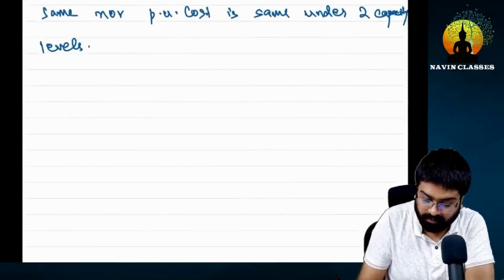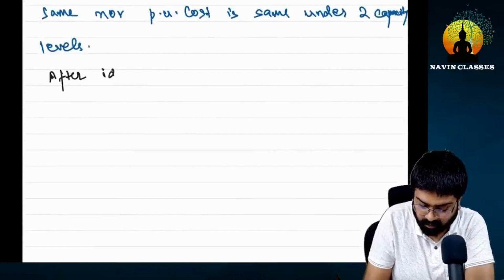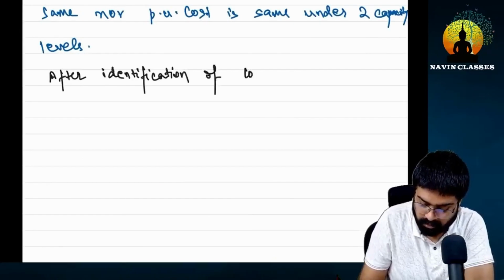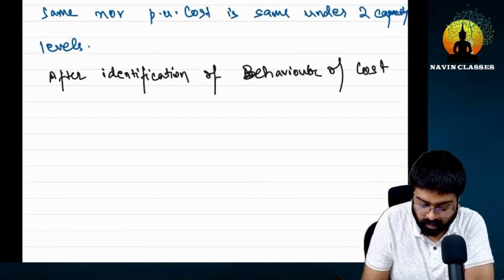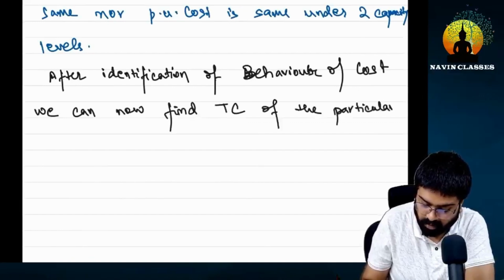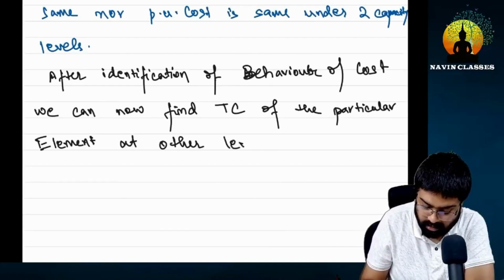Now write this down. After identification of behavior of cost, we can now find total cost of the particular element at other levels of capacity or volume.